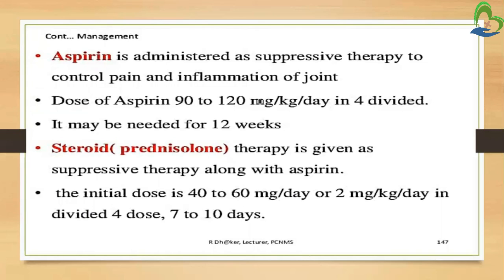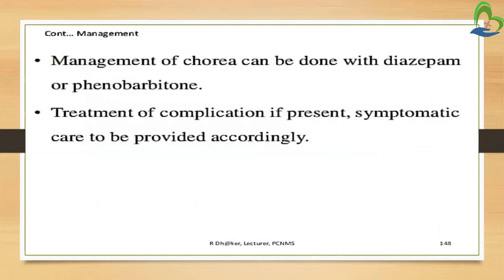Next is aspirin. Aspirin is administered as suppressive therapy to control pain and inflammation of the joints. In the major manifestations, we have seen polyarthritis, with pain and inflammation of the joints. To suppress these, we administer aspirin. The dose of aspirin is 90 to 120 mg per kg per day in 4 divided doses. It may be needed for 12 weeks. Then steroids are given, that is, prednisolone therapy as suppressive therapy along with aspirin. The initial dose of prednisolone is 40 to 60 mg per day or 2 mg per kg per day in 4 divided doses for 7 to 10 days.